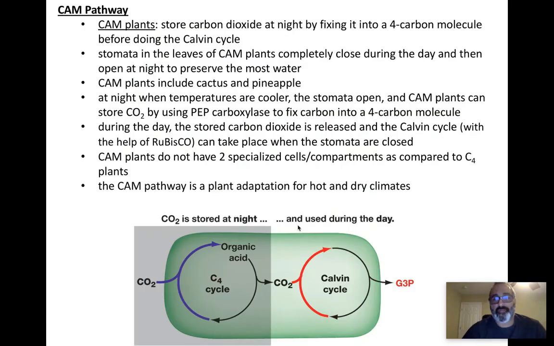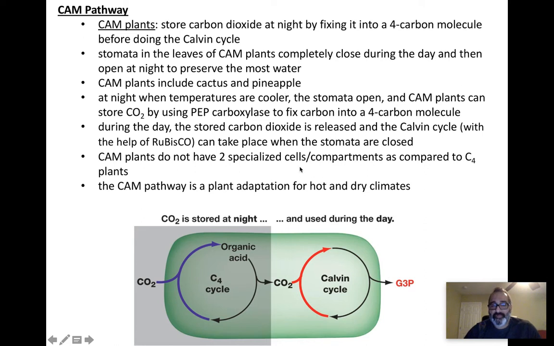The other pathway is called the CAM pathway. The CAM pathway has some similarities to both of them. They're all very similar because they all do the Calvin cycle, and I'm showing you down here. The CAM pathway is another type of adaptation. This occurs in cactus or cacti and pineapple.